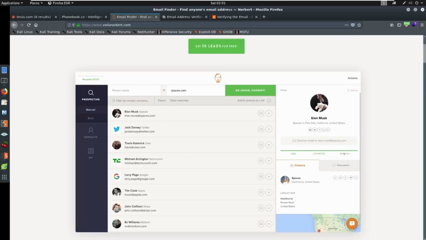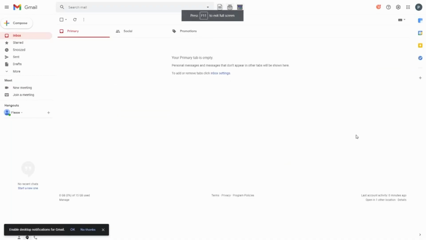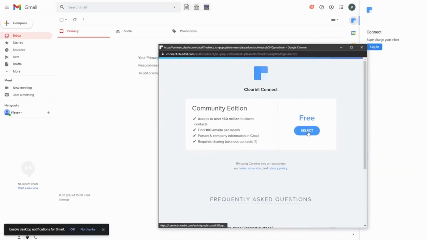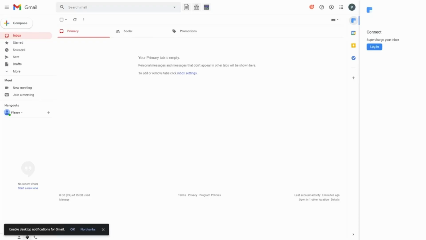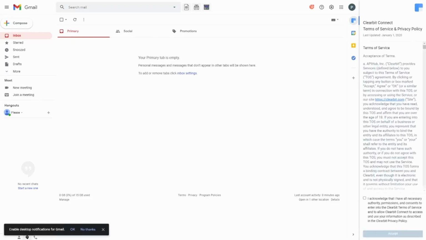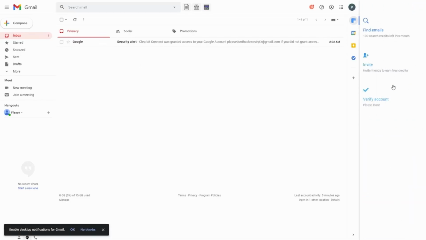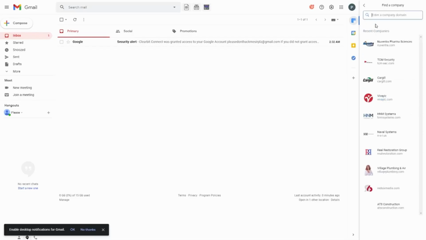Clearbit has to be used in Chrome, so you can download the Chrome extension for Clearbit. Let me log in really quick, and then I'm going to select the free account. We get so many searches, 100 emails a month. So basically, you're going to search for Clearbit Connect. I'll put a link down below, by the way. But Clearbit Connect is awesome. You'll see why in a second once I authorize this. Okay, we're going to come down here, acknowledge, probably give out our firstborn. And now we're going to say, hey, I want to find emails.